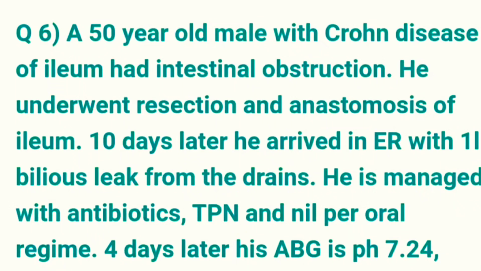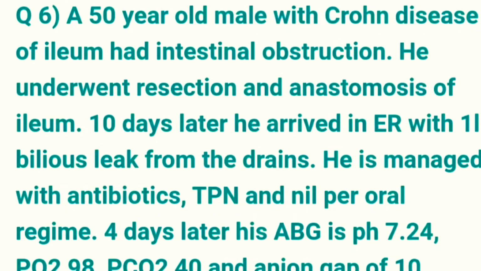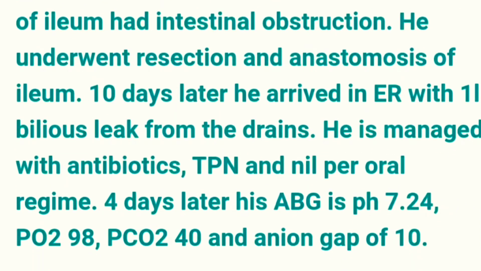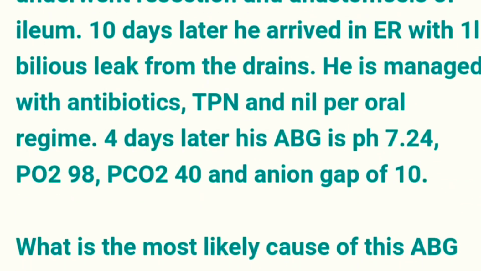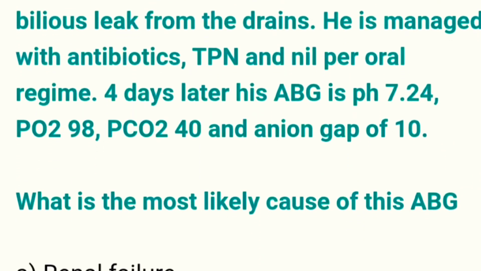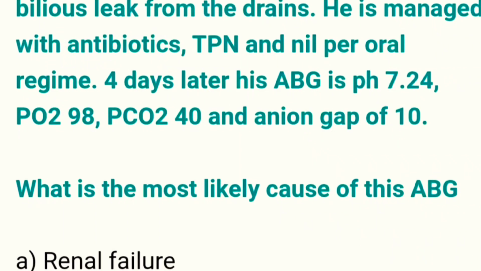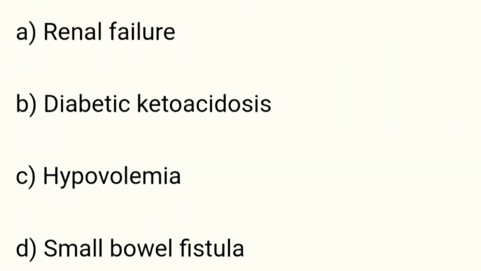Let's start. A 50-year-old male with Crohn's disease of ileum had intestinal obstruction. He underwent resection and anastomosis of ileum. 10 days later, he arrived in ER with 1 liter bilious leak from the drain. He is managed with antibiotics, TPN (total parenteral nutrition) and nil per oral regimen. 4 days later, his ABG pH is 7.24, meaning the patient is in acidosis. Partial pressure of oxygen is 98, PCO2 is 40 and anion gap is 10. What is the most likely cause of this ABG?